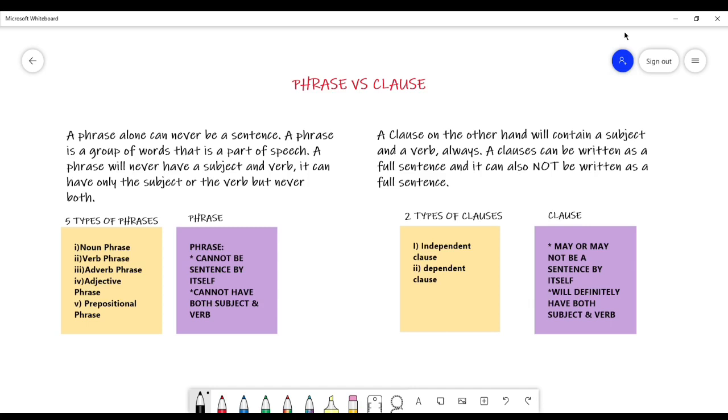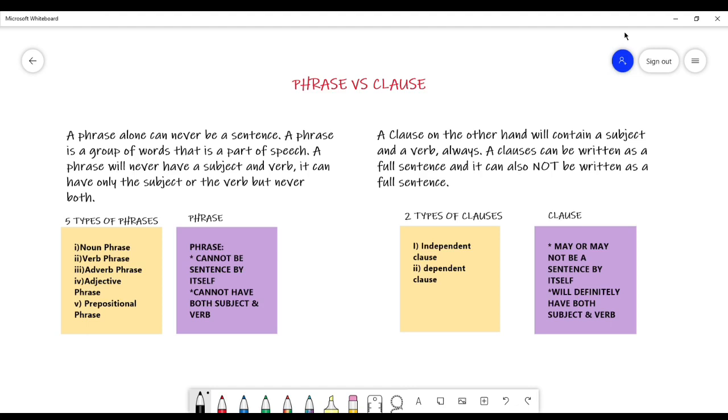We also have noun phrases, verb phrases, adverb phrases, adjective phrases, and prepositional phrases. It will help to remember what a noun, verb, adverb, adjective, and preposition is. Knowing that will help us understand clearly what each phrase means.